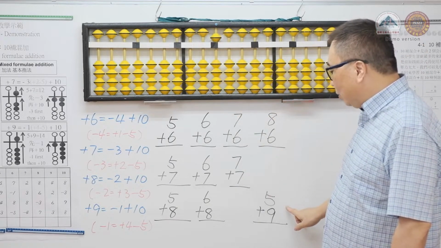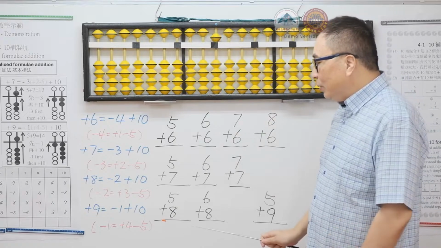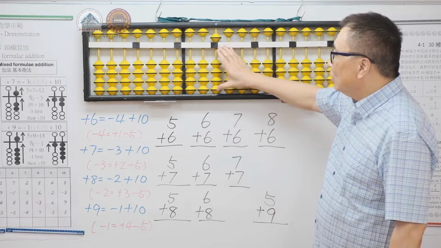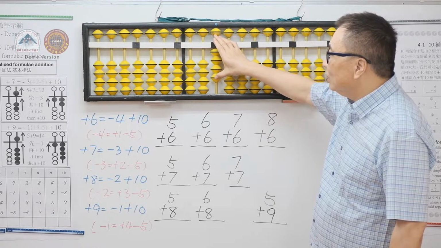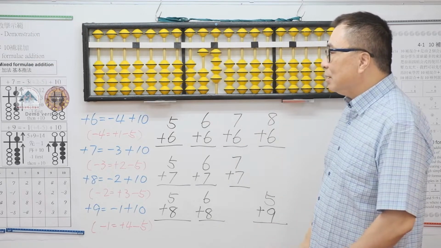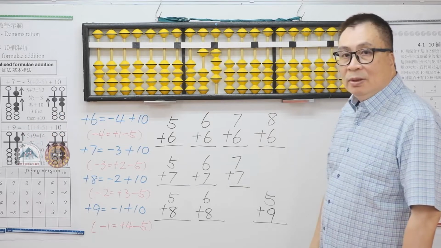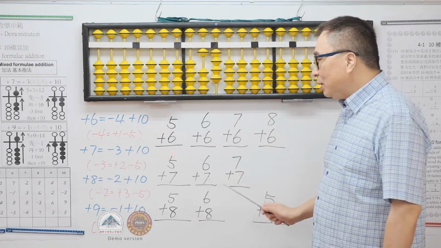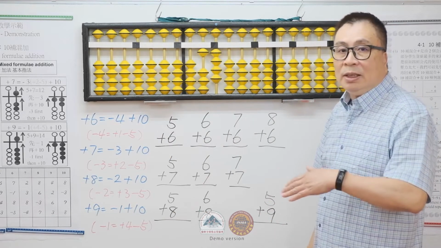Next is 5 plus 9. The original formula is plus 9 equals minus 1 plus 10, but we don't have 1 to minus. So we use minus 1 equals plus 4 minus 5, and then plus 10. It is obvious that these 4 formulas are harder compared to the formulas that we have learned.